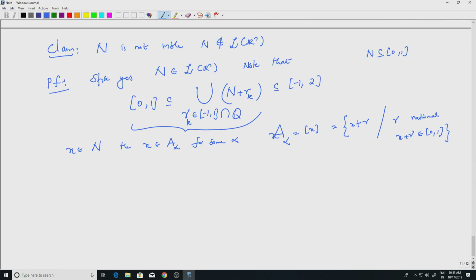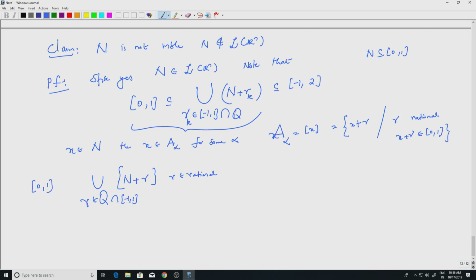So if I look at N plus R, where R belongs to the rationals, the union of these will give me every element in [0,1]. Q intersected with [-1,1] will do.